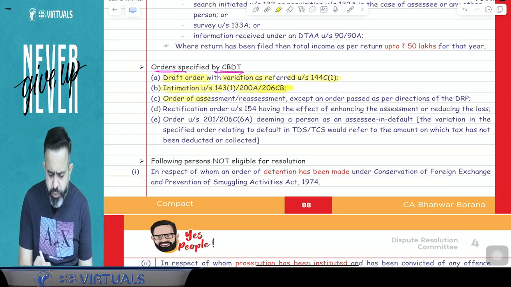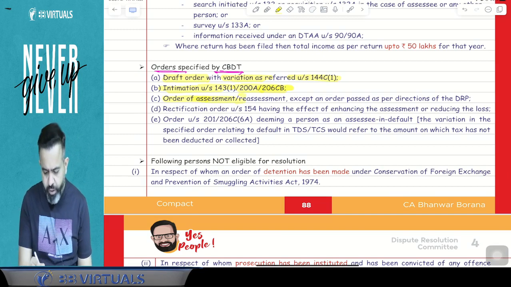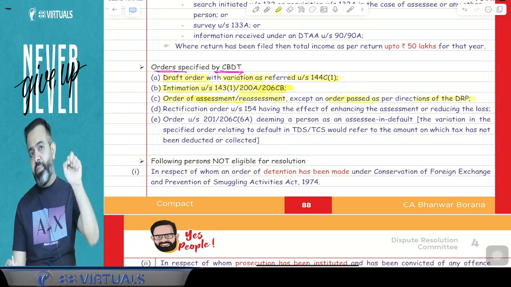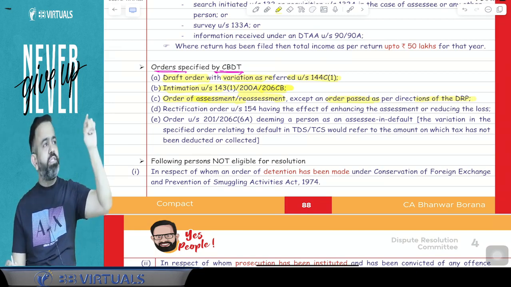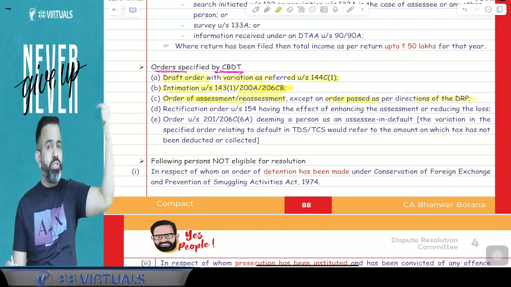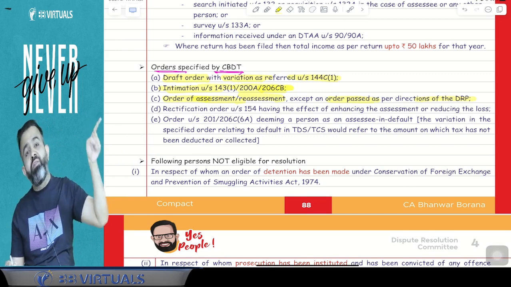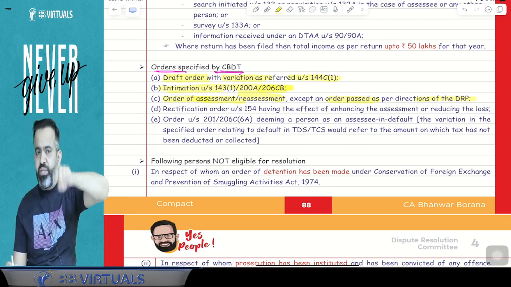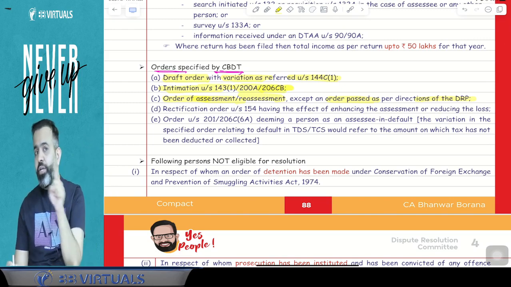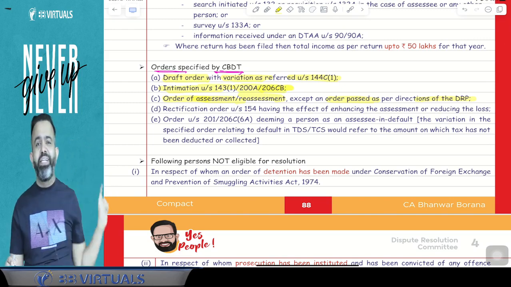Now the next part. Or suppose you receive any order of assessment or reassessment, except an order passed as per the direction of the DRP. Guys, suppose the assessee filed the application to the DRP, dispute resolution panel, then the dispute resolution panel will give the direction to the assessing officer. The assessing officer will pass the final order. Against that final order, you cannot file the application again to the DRC.